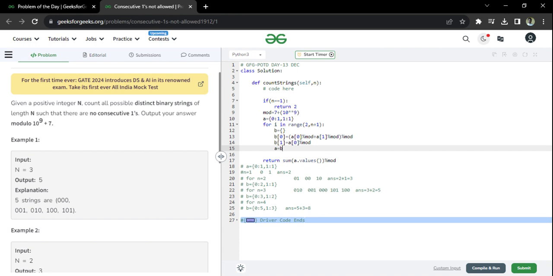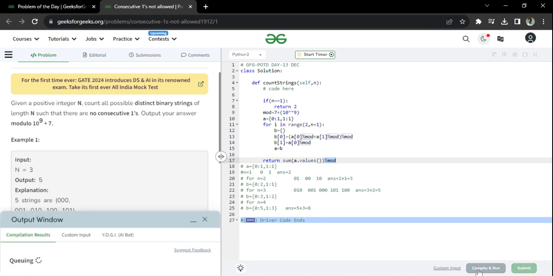When I'm coming back, as I mentioned, if you have seen my tracing, at any step I'm simply adding the values. 5 plus 3, and that I'm returning as the answer. That's what I'm doing here. Simply take a sum of the values, and divide it by modulo and return it. I will show you how it works.